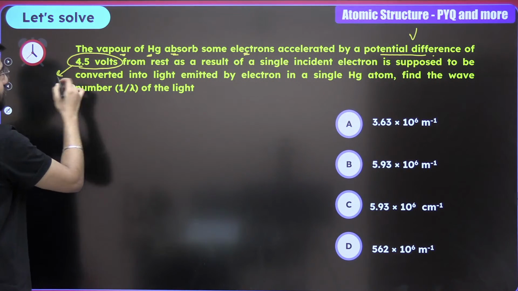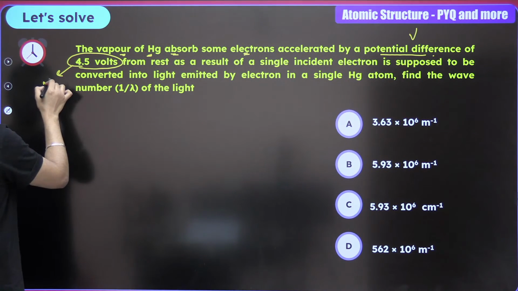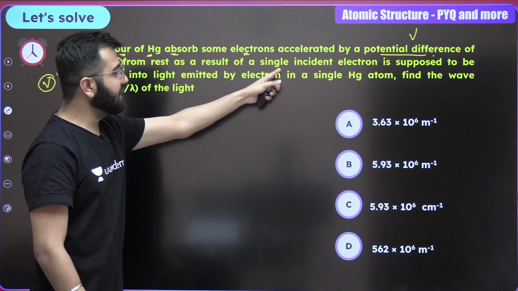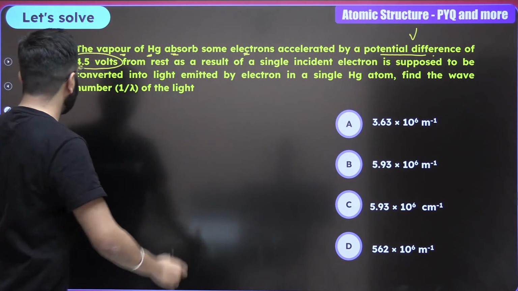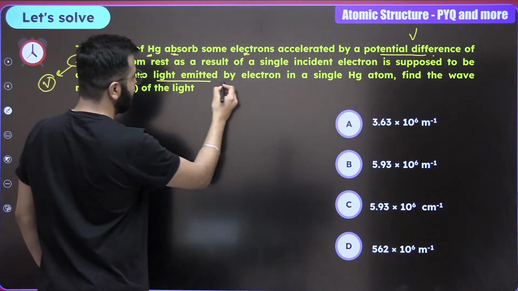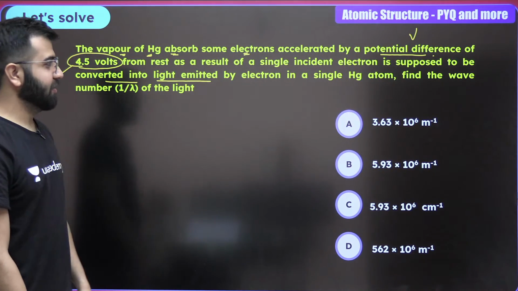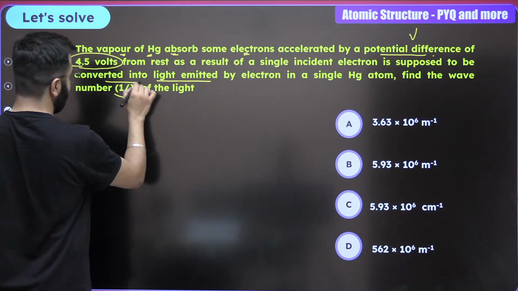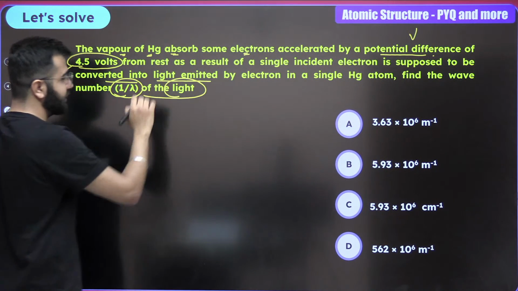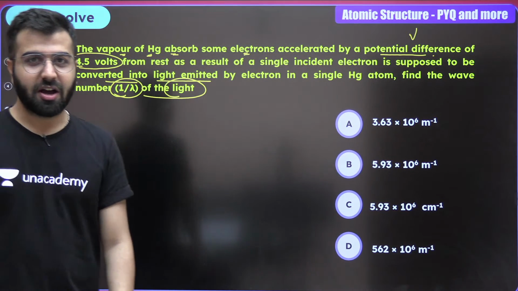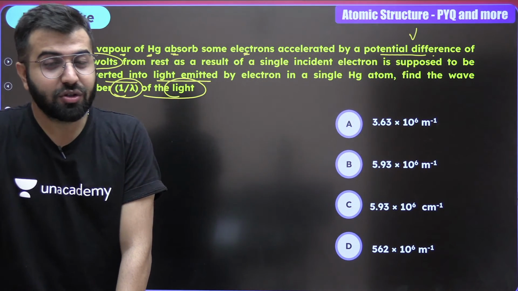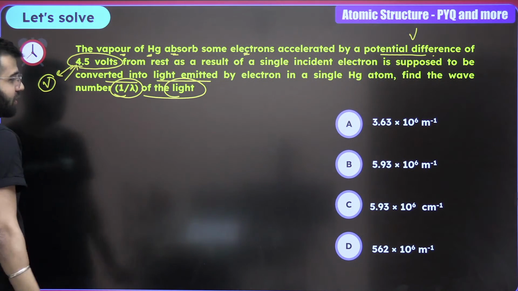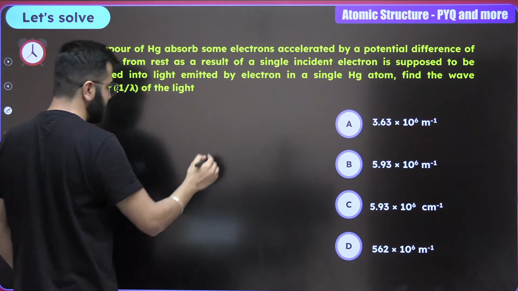Chalo, voltage is given to you. I was thinking they're going to give us V. This is voltage. As a result of a single incident electron, it is supposed to be converted into light emitted by the electron in a single Hg atom. We're talking about mercury atom. Find the wave number 1 by lambda of the light. We're talking about 1 by lambda over here. And what is given to you? The 4.5 volt. So do remember, what is going to be the energy, boys and girls?